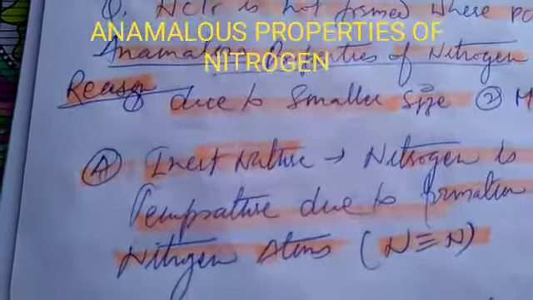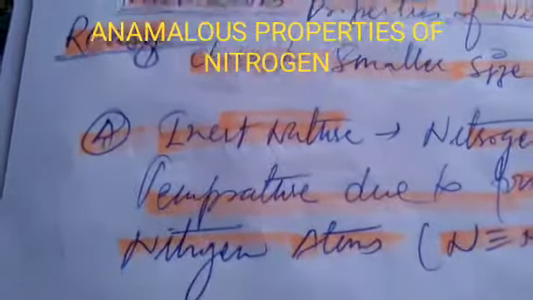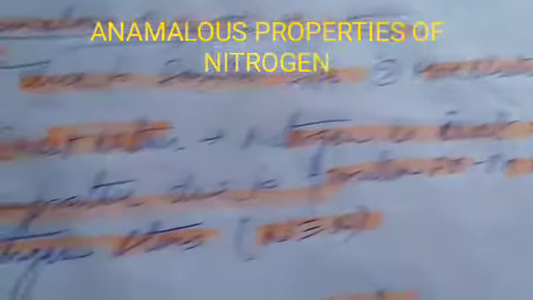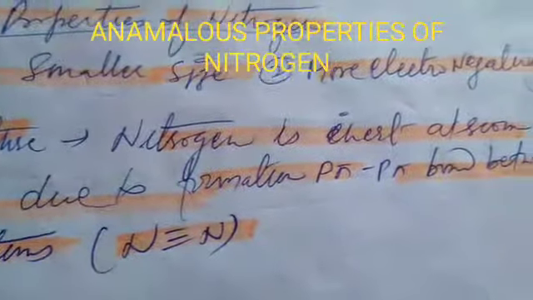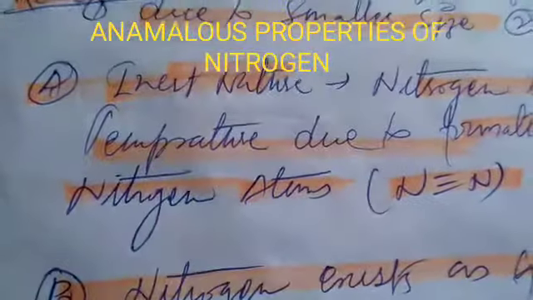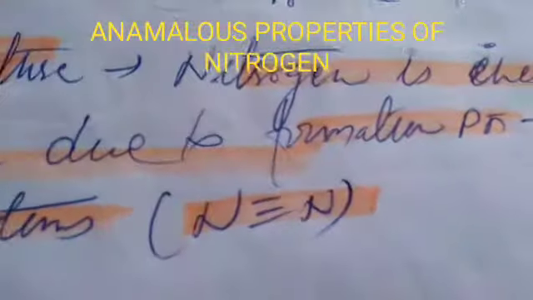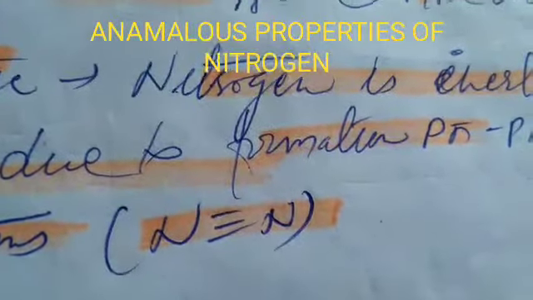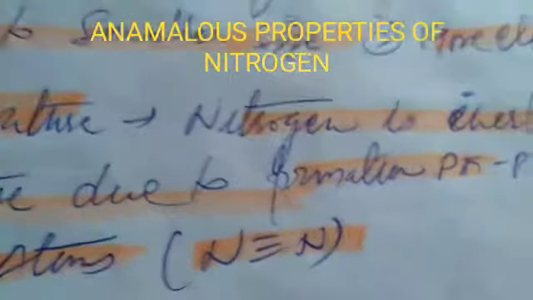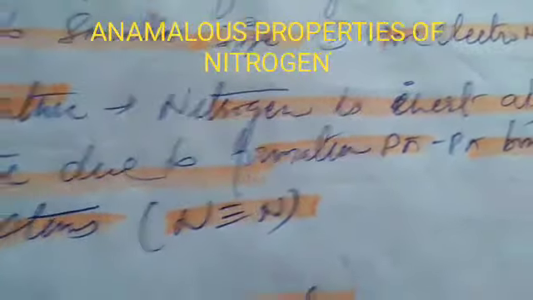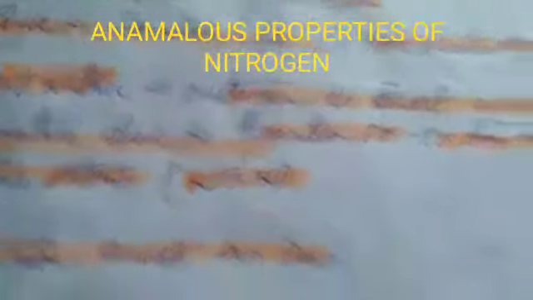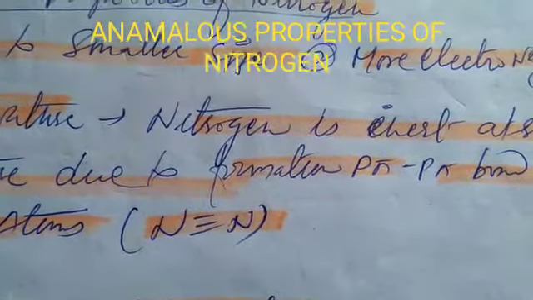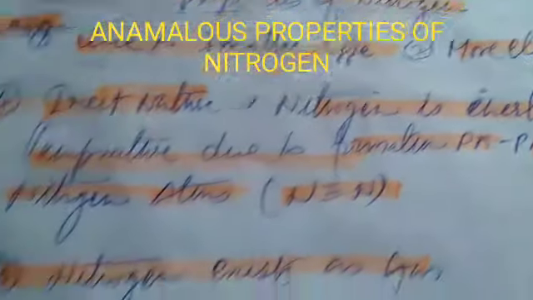Now, what are the anomalous properties of nitrogen which are different from other elements of the group? The first is inert nature. Nitrogen is inert at room temperature due to formation of p-pi bond between nitrogen atoms. As we know, there are 3 bonds between 2 nitrogen atoms, hence it is less reactive at room temperature, and hence nitrogen is used to generate an inert atmosphere.